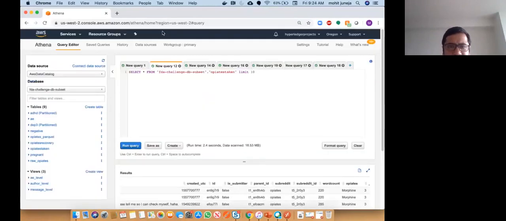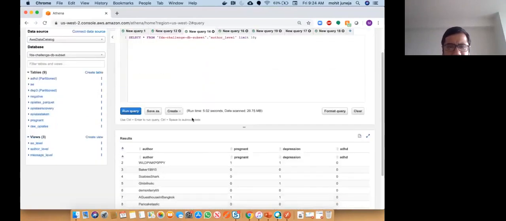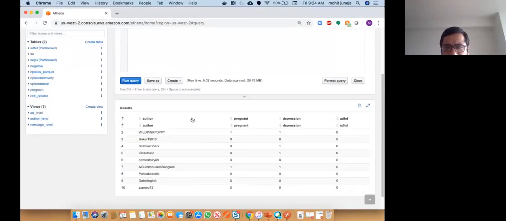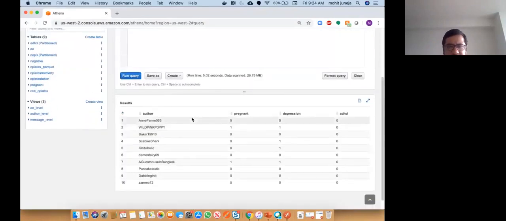The other data that we have is sort of an author level view. Again, this is a subset here, and the idea is that instead of looking at the view for each message, we can look at the author level. So this identifies whether the author was ever pregnant in all the data that we have, and whether the author ever suffered from depression and/or had ADHD.